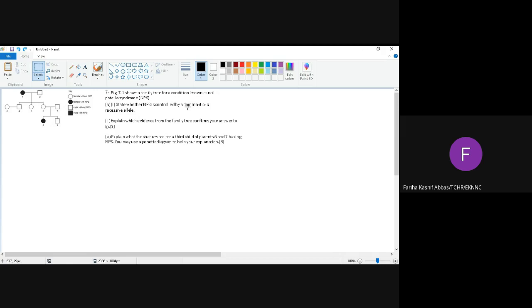If it was controlled by a dominant allele, then don't you think it should be present in each and every offspring? Because the dominant one is able to express itself in each generation, either in homozygous or heterozygous condition.